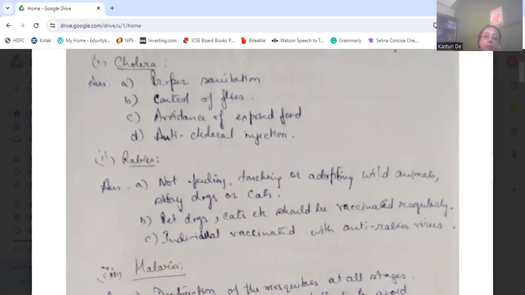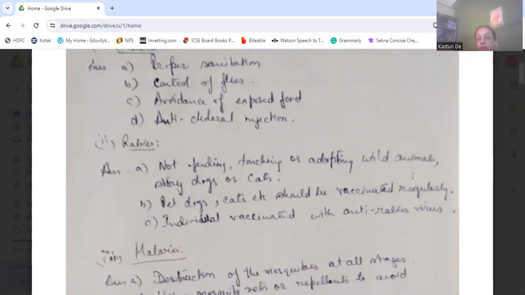Pet dogs and cats kept in the house should be vaccinated regularly, so that if they scratch or try to bite, they will not spread rabies. Individuals also should be vaccinated with anti-rabies vaccine.